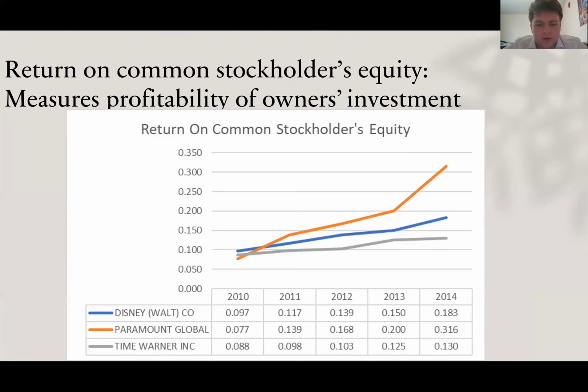So as you can see with Paramount, seeing the biggest return on their investment, or most profit from an owner's investment, from 2011 to 2013 they saw a linear increase. And from 2013 to 2014, they saw a big spike going from 0.2 to 0.316.